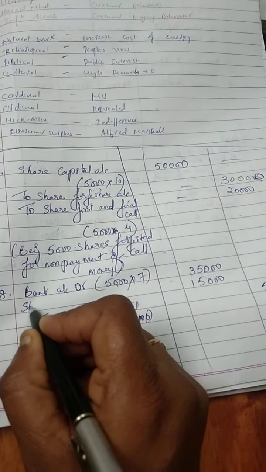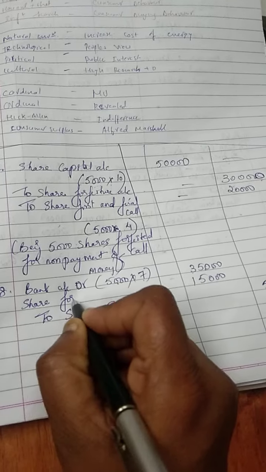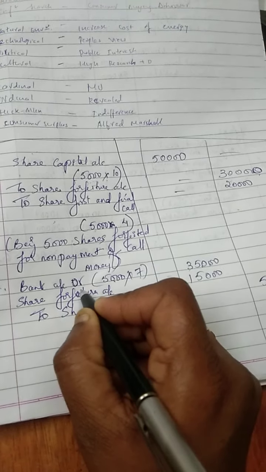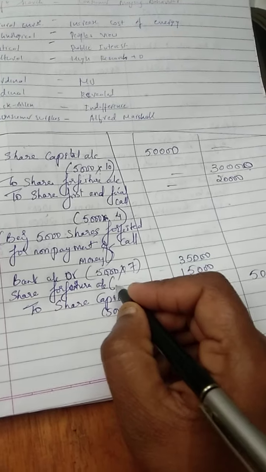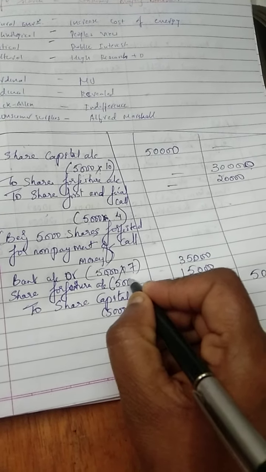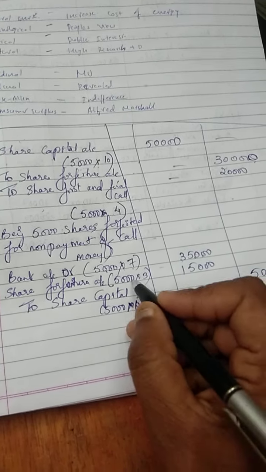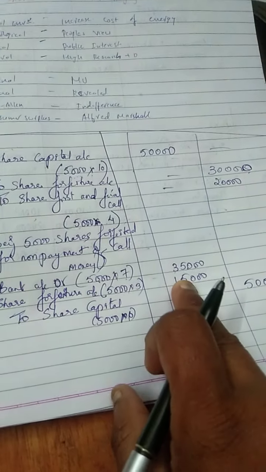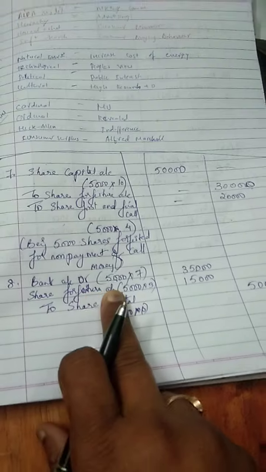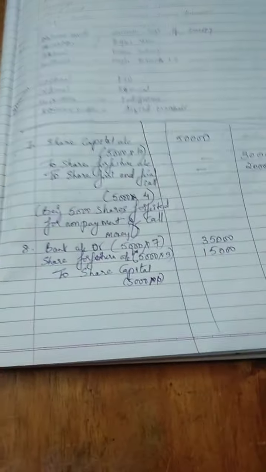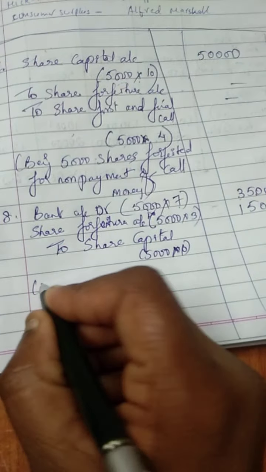You will write share forfeiture account, bracket, 5,000 into how much I have not received? 3 rupees. See, this is optional, you can either do it this way, balance it and write the amount, and write share forfeiture account debit. Okay, if it's on debit column, it's debit. Okay, done.